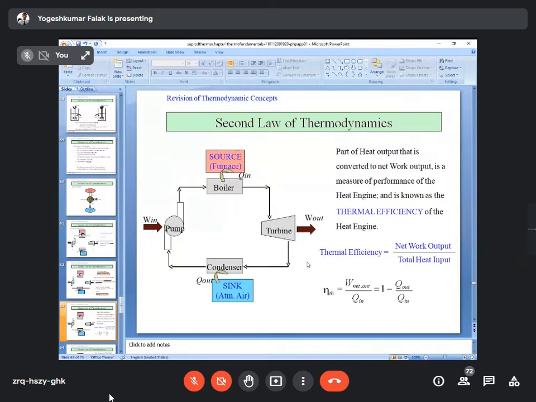In mathematical formula, thermal efficiency is equal to W net output upon Q in, which is equivalent to 1 minus Q out upon Q in. It's simply Q in minus Q out upon Q in, and it can be written as 1 minus Q out upon Q in. Kindly note this thermal efficiency for heat engine.